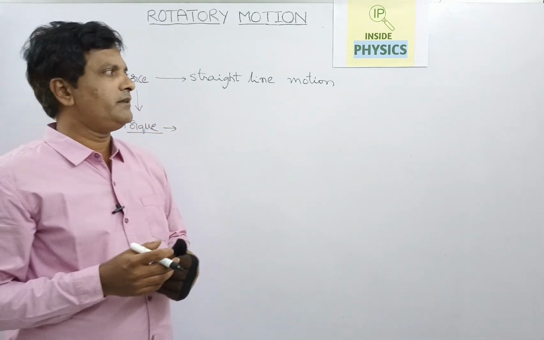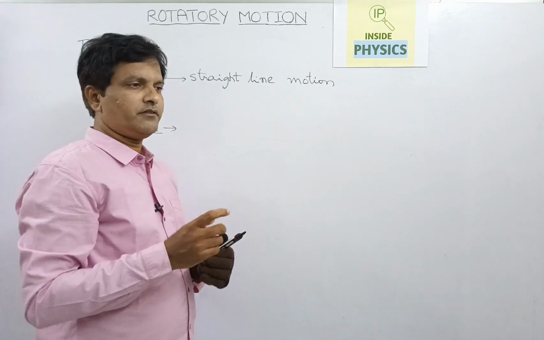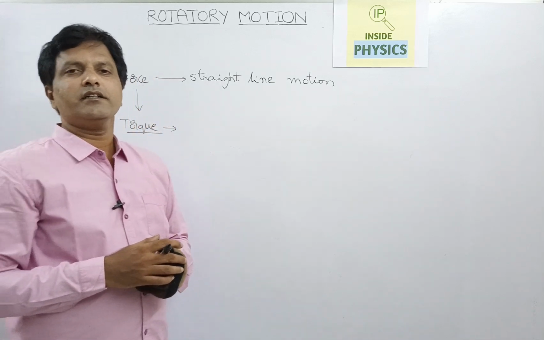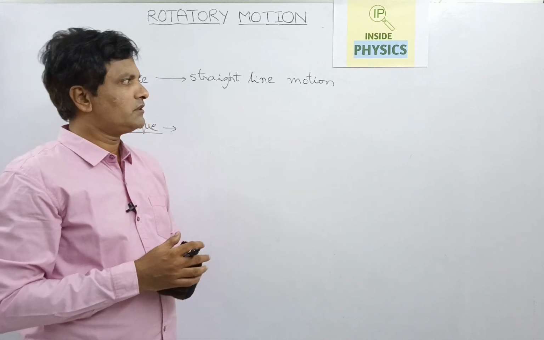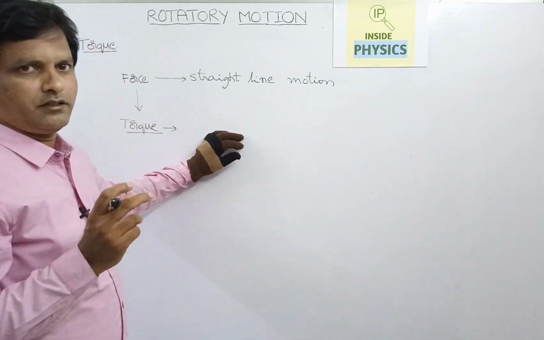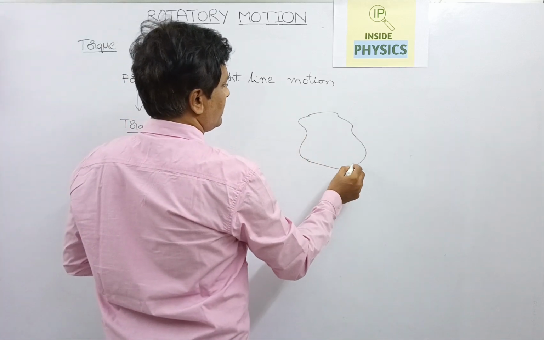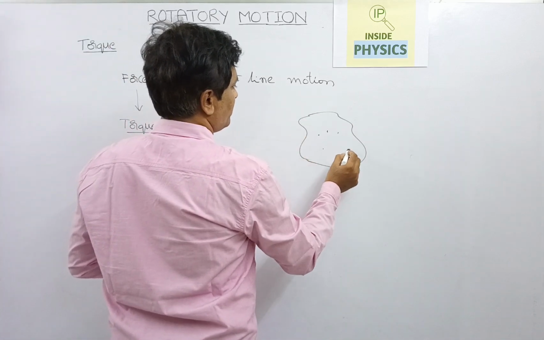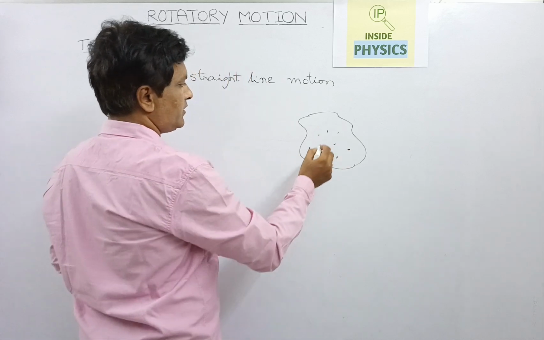What is a rigid body? It is a body where all the particles are at fixed distances even when we apply some external pressure or force. So the internal distance between the particles will not change. Then it is called a rigid body.